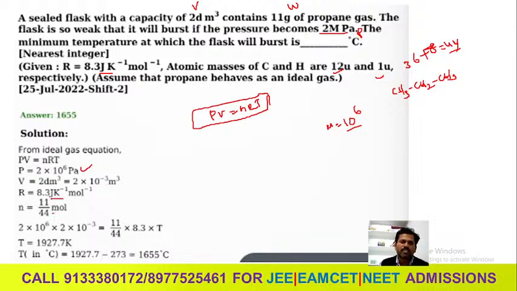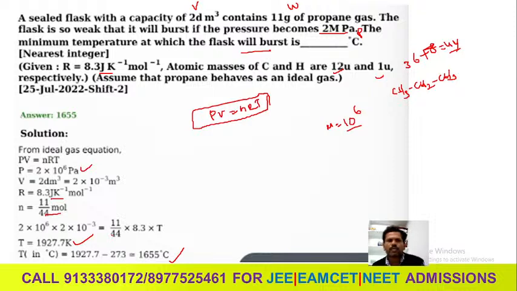Then here they gave it in joules, n value also, so we can substitute all these values. What temperature did they give? 1927.7, okay, they are giving 1927.7. Okay, so we can write this, 1650. They are asking the temperature, so remaining we can substitute, you will get this one. Okay, so it came in Kelvin. To give it in Kelvin this is the answer; to give it in centigrade, subtract 273 from it, then in centigrade it is 1655 degrees centigrade. 1927.7 Kelvin is the answer we got here.